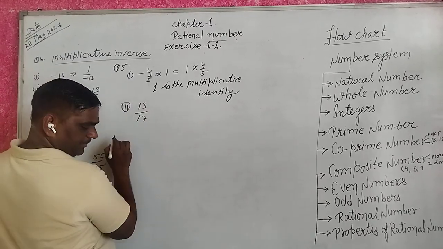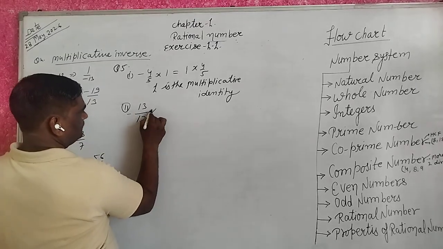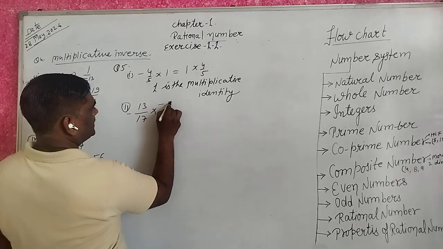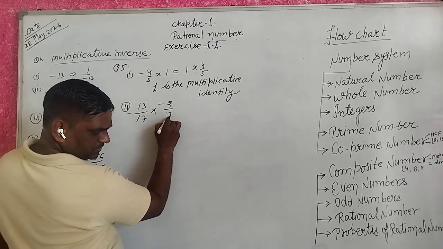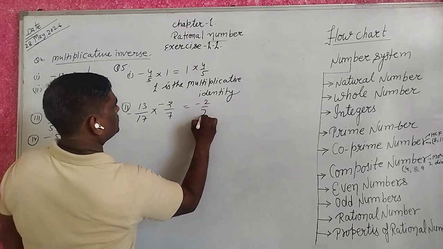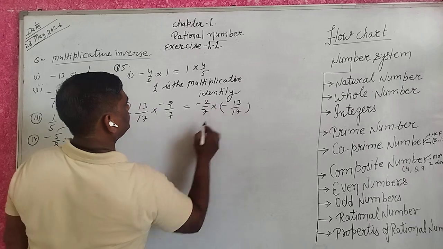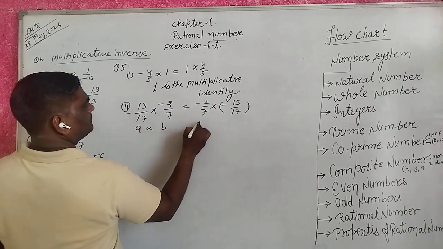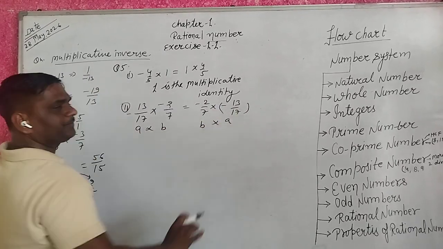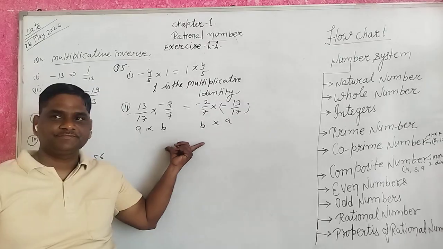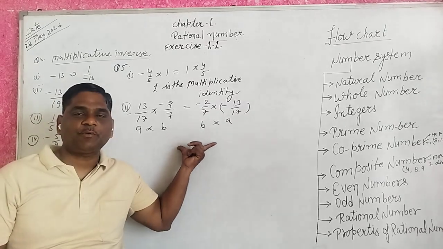Second, 13 upon 17 into minus 2 upon 7 equal to minus 2 upon 7 into 13 upon 17. A into B, B into A. Which property do you know about this?